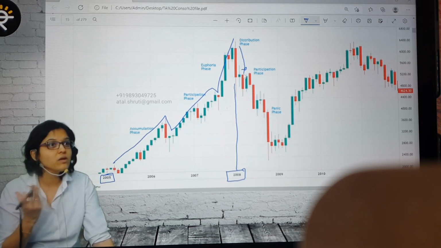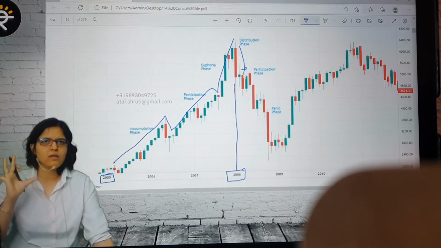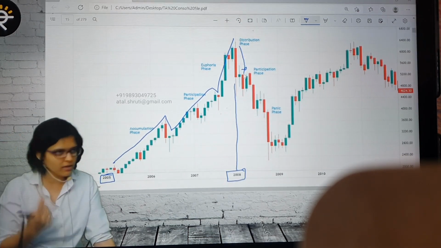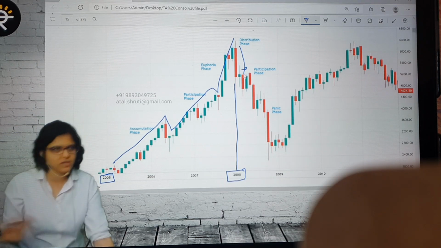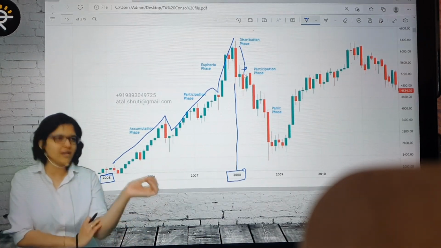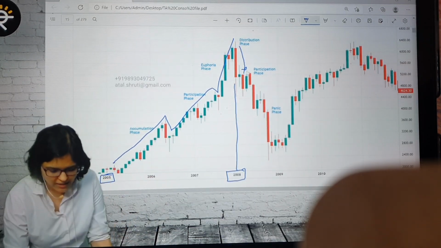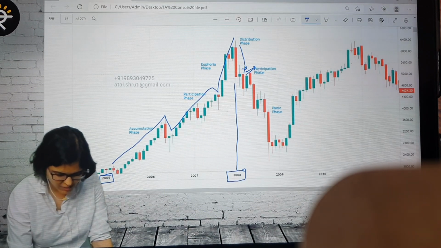Distribution. Who's going to distribute? Big players, institutional players, mainly. I'm not saying that there will not be even one retail individual investor. I should not undermine that capacity as well. There can be some amazing individuals who are retailers as well, but comparatively, percentage-wise, very few.